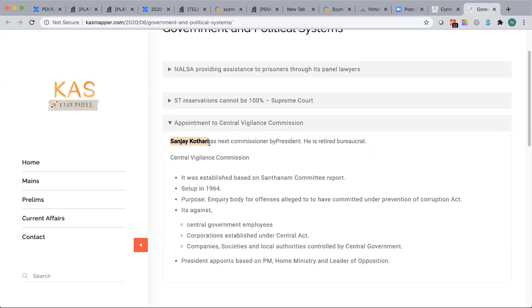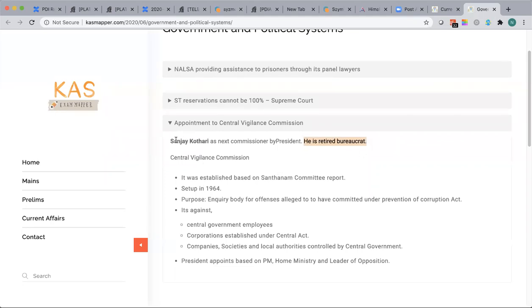Sanjay Kothari is a commissioner appointed by the president, right? A bit about him, he is a retired bureaucrat. I think in the 1970s he was an IAS officer. So he was retired, right? And he's been appointed. So what it means? Even retired bureaucrat officers can be appointed to the top posts.